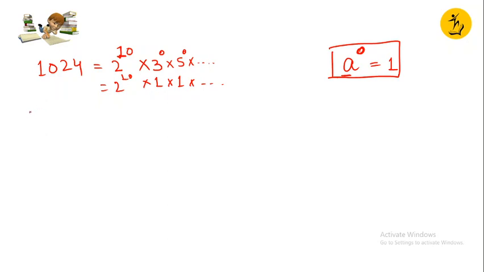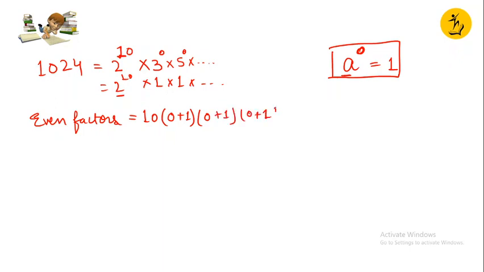So now if I want to calculate the number of even factors now, what are those going to be? That will be just of 2, the even prime number, so I'll take 10 only. Then it is going to be 0 plus 1, and then 0 plus 1 and 0 plus 1, which is 1 into 1 into 1, so this gives me 10.